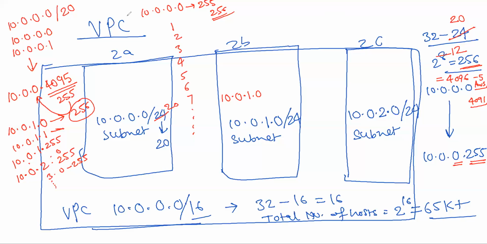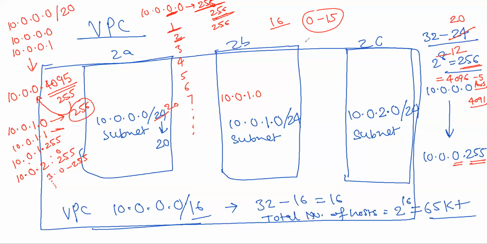See, first thing was, no, it will be 15.255. Correct. Because first 255 was taken for 0, 256. Next 256 taken for 1. This third octet we are talking about. Then second one taken again like 256. Like that it happened. So 256 into 256, like that it happened, right? So you are starting with 0. So your number came 16. So it will be 0 to 15 only, right?